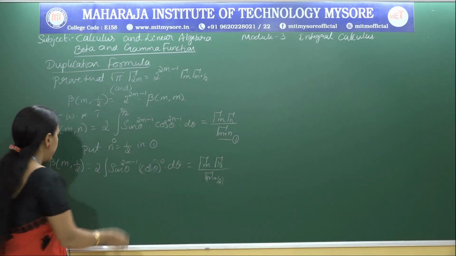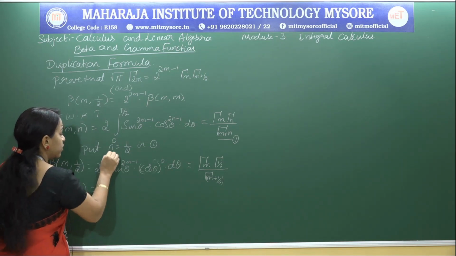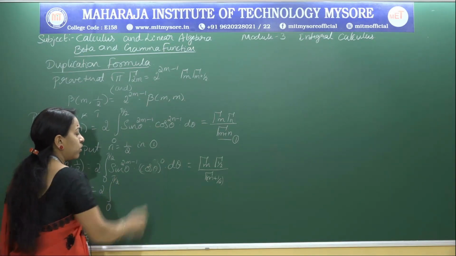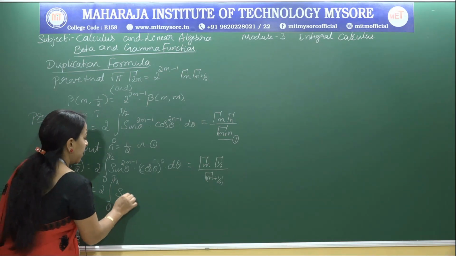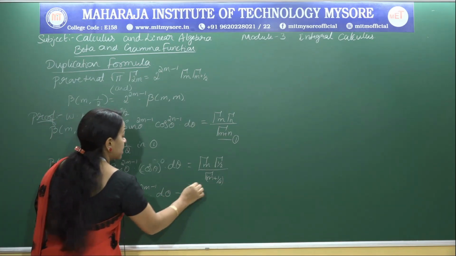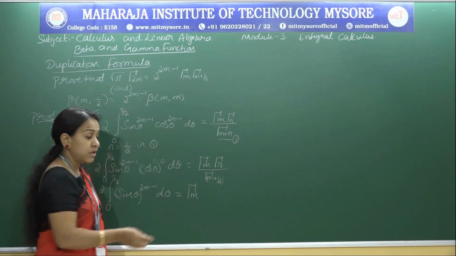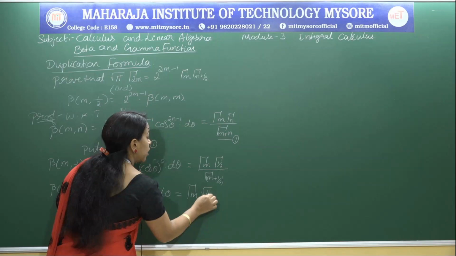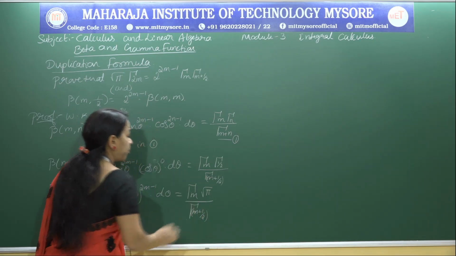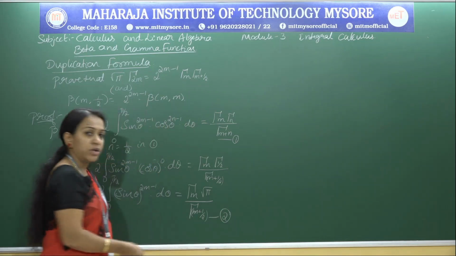Now simplify this: beta m comma 1 by 2 is 2 times integral 0 to pi by 2, cos theta to the power of 0 will be 1, so we remain with sin theta to the power of 2m minus 1 d theta, which is nothing but gamma m into, and we know the value of gamma half, yes, we proved that gamma half is root pi, divided by gamma m plus 1 by 2. I call this equation 2.